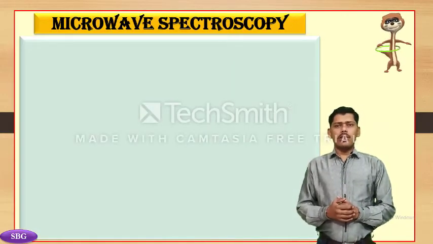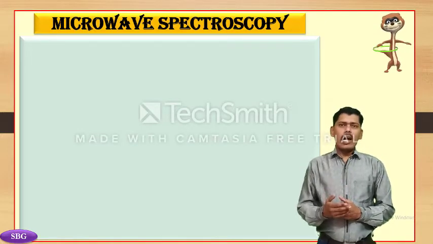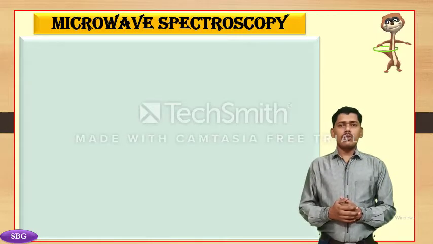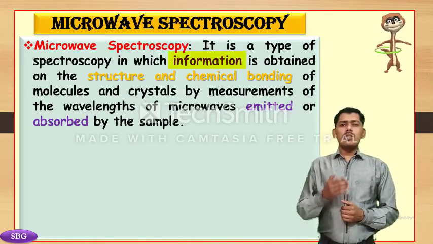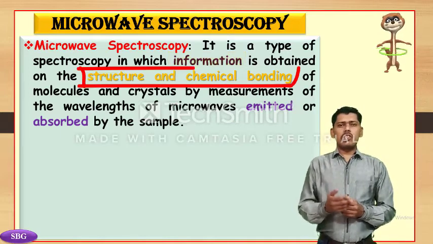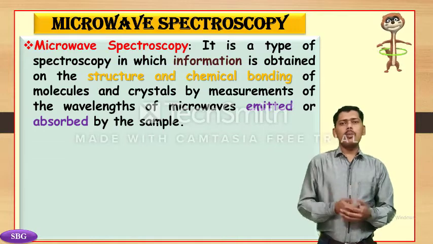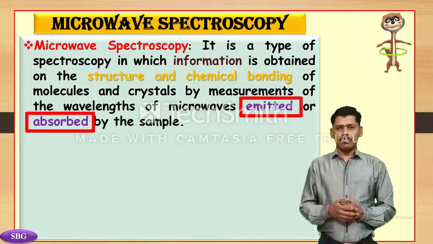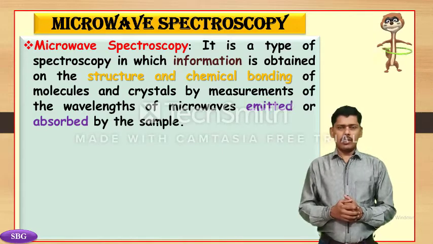Before we start the lecture, we have to know what microwave rotational spectroscopy is and what its principle is. Now start with the definition of microwave rotational spectroscopy. It is a type of spectroscopy in which information is obtained on the structure and chemical bonding of molecules and crystals by measurement of the wavelength of microwaves emitted or absorbed by the sample or material or substances.